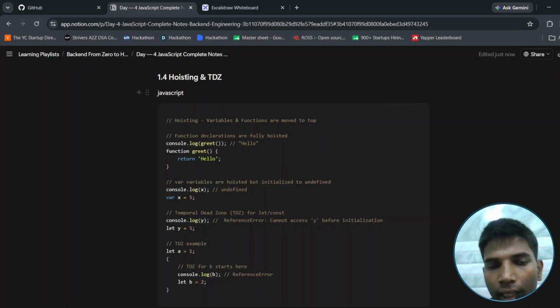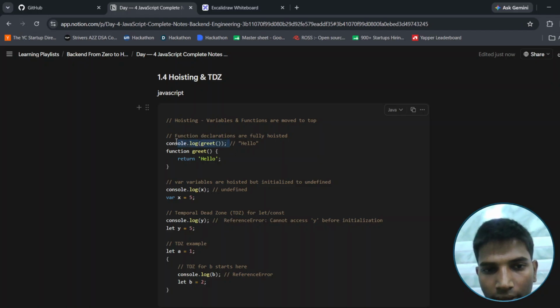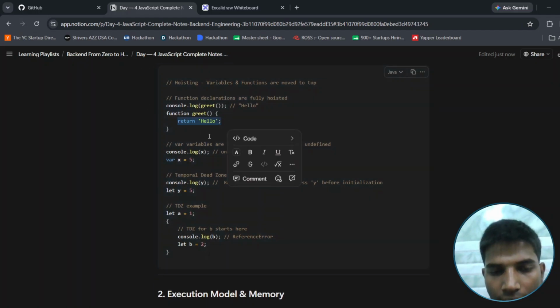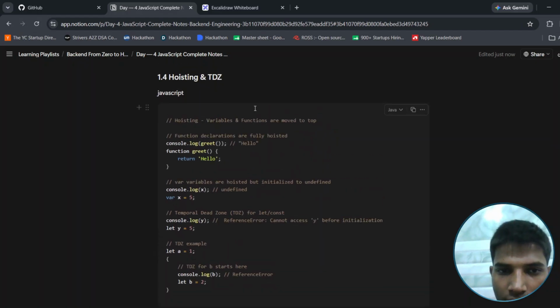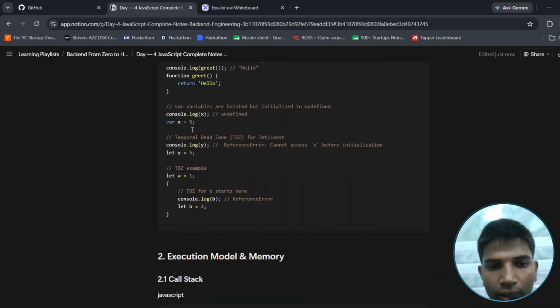So let's deep dive into it. What is hoisting and the TDZ? Hoisting means variables and functions are moved to the top. That means you can call a function before it is defined. For example, console.log greet is called before greet is defined later on, which returns hello. So the function executes, and this is known as hoisting.